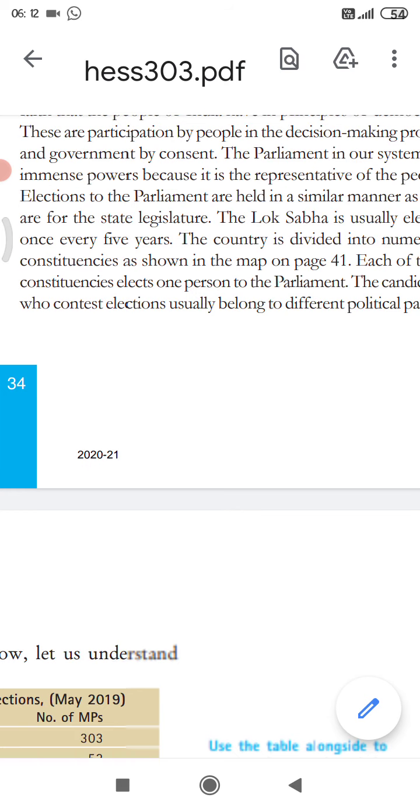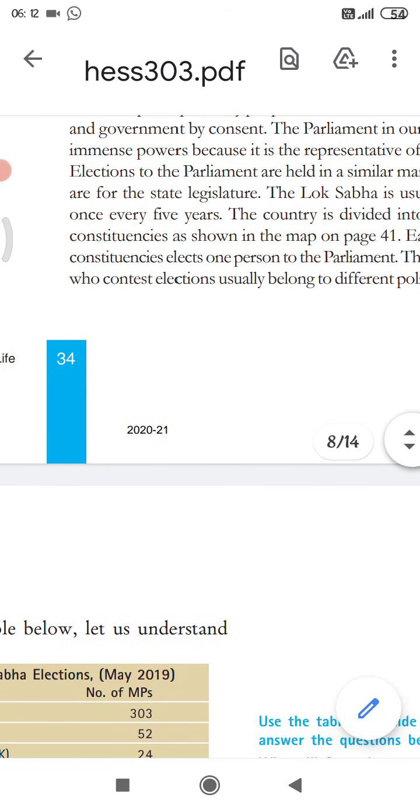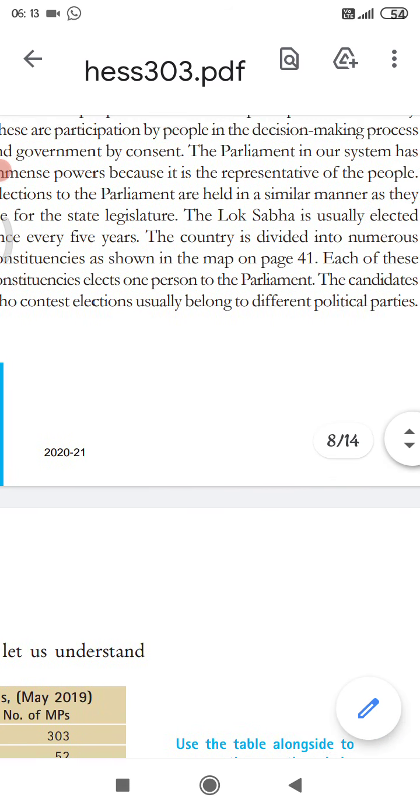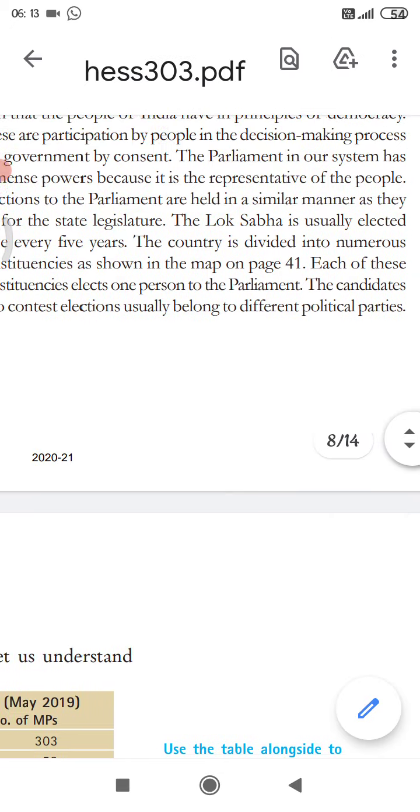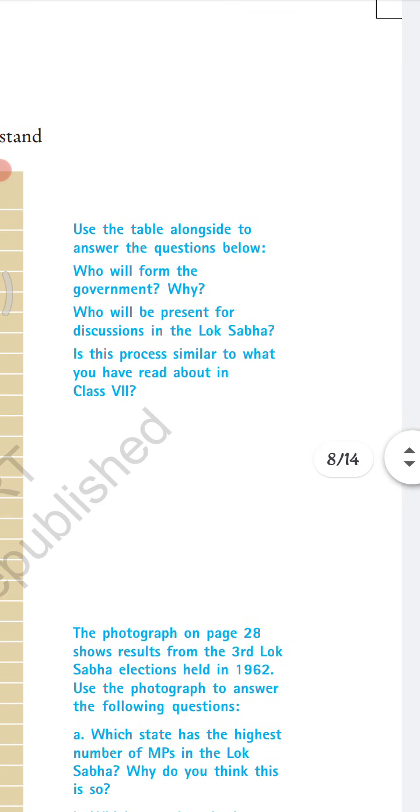Next, the candidates who contest elections usually belong to different political parties. So the maximum number of members who contest elections belong to different political parties.